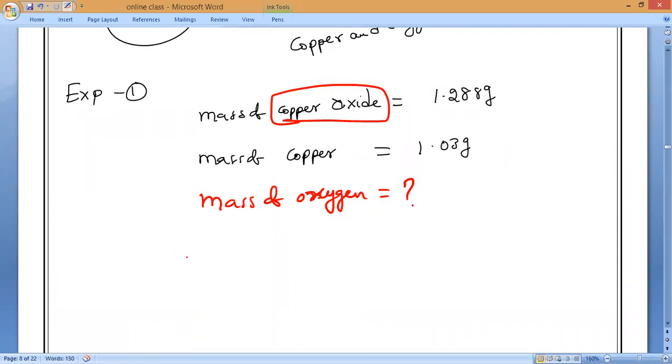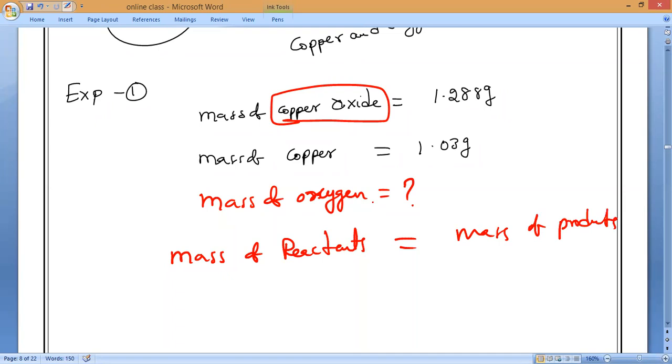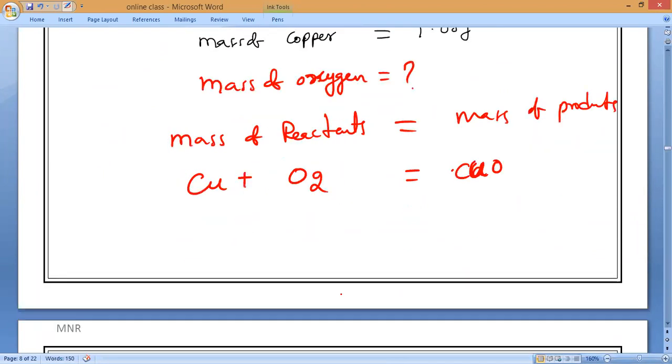Formula. What is the thing? Mass of reactants is equal to mass of products. Who is the mass of reactants? We are getting the mass of product directly. Who is the mass of product? Copper oxide, CuO. Who is the reactant? Cu plus oxygen. Okay, everybody?